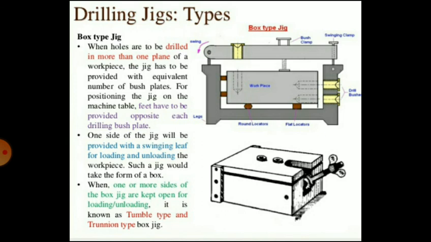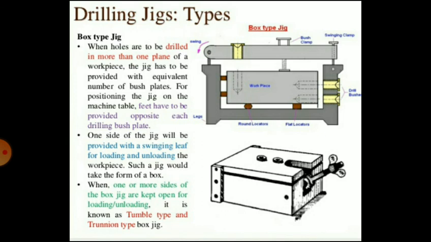Such an arrangement is made in a jig body. For positioning the jig, feet have to be provided opposite to each drilling bush plate. One side of the jig will be provided with a swinging leaf for loading and unloading the workpiece. Such a jig takes the form of a box.